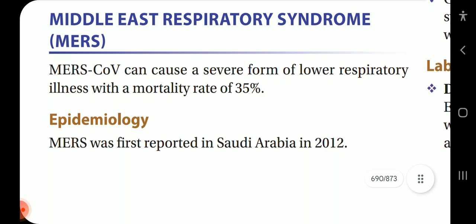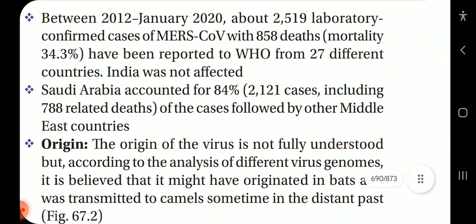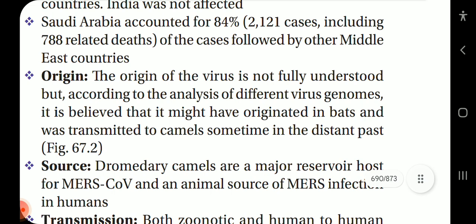Now, Middle East respiratory syndrome MERS-CoV can cause a severe form of lower respiratory illness with a mortality rate of 35%. MERS was first reported in Saudi Arabia in 2012. Between January 2012 and January 2020, about 2,509 confirmed cases of MERS-CoV with 858 deaths, mortality 34.3%, have been reported to WHO from 27 different countries. India was not affected. Saudi Arabia accounted for 84%, 2,121 cases, including 788 related deaths of all of the cases, followed by other Middle East countries.